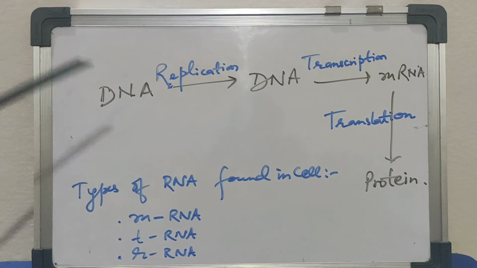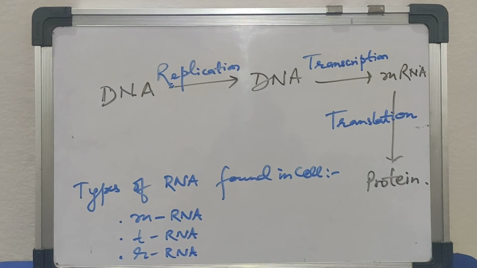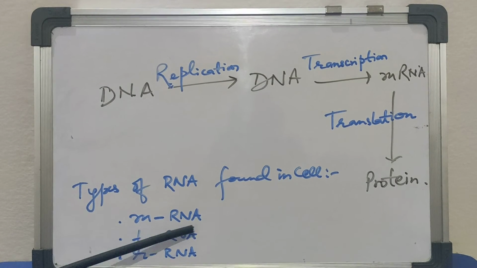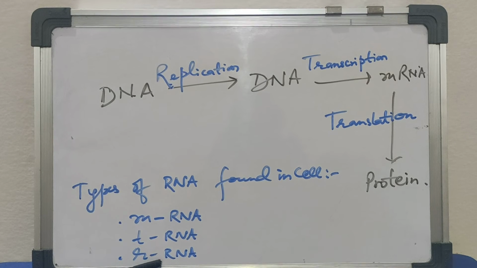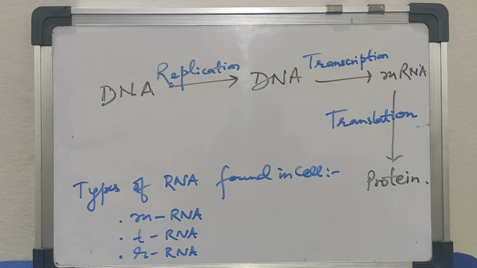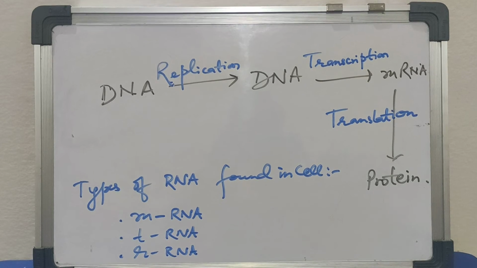Types of RNA found in the cell. There are 3 types of RNA found in the cell. The first one is called messenger RNA, the second is called transfer RNA, and the third is called ribosomal RNA. Ribosomal RNA is the most abundant RNA found in the cell. Nearly 80% of the RNA is ribosomal RNA.